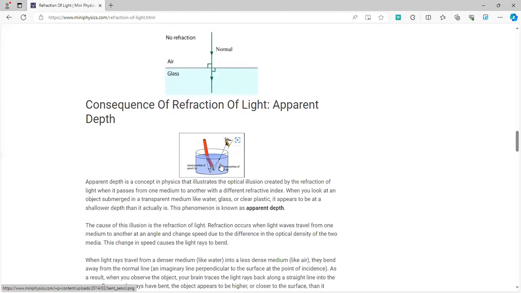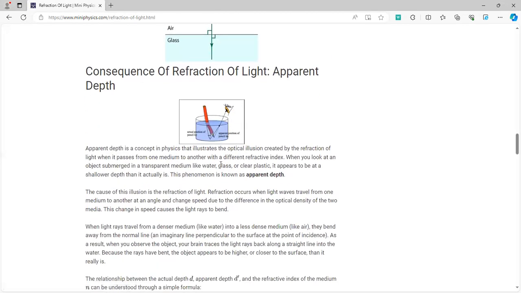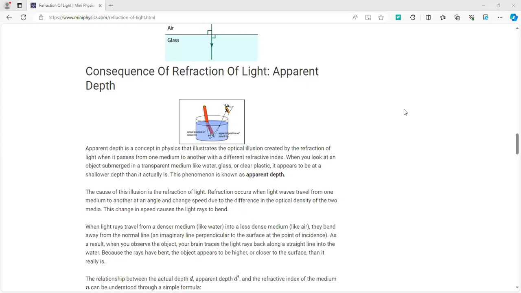Now, apparent depth. Apparent depth is a phenomenon which occurs, for example, when you view a swimming pool. When you look into a swimming pool, you see the water as more shallow than it actually is.